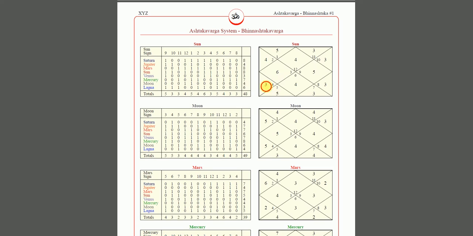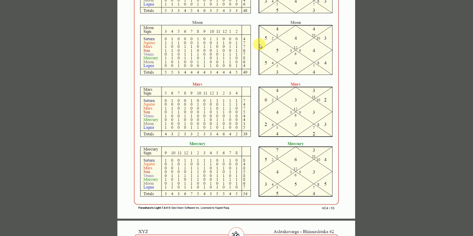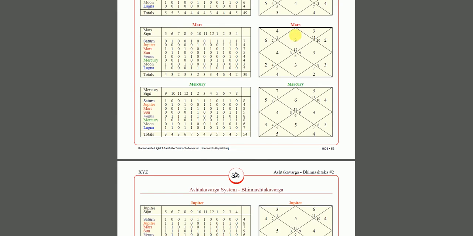But even if a planet receives 3, sometimes 2, 1, 0, you can't say, oh, this house has no strength. No. There's a whole concept. So don't just be immaturely judging a house without seeing if you're 0 or 1. A higher number in a house may be nullified by other factors in a horoscope. Or if you have 0 here, this person could still be making huge gains in money. So this shows when moon transits the first house, how many points it gets in each house. When Mars transits the first house, second house, third house, fourth house, how many points it's getting.